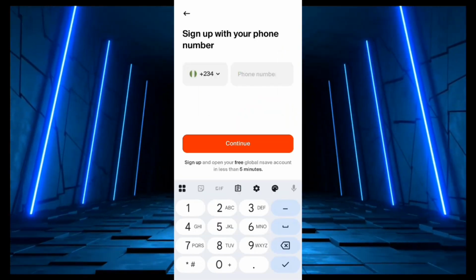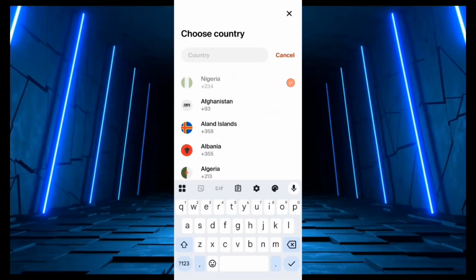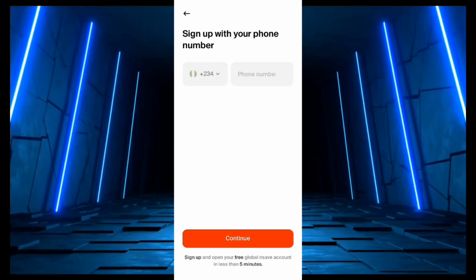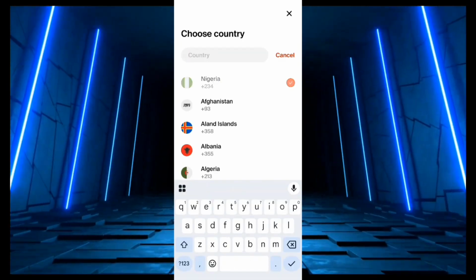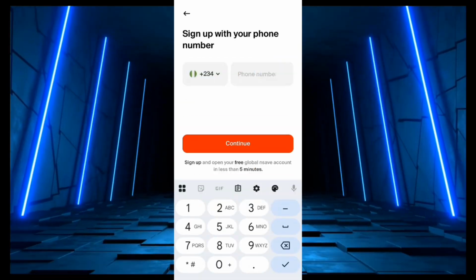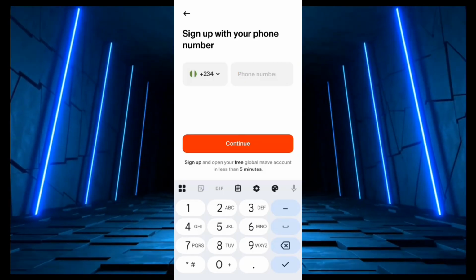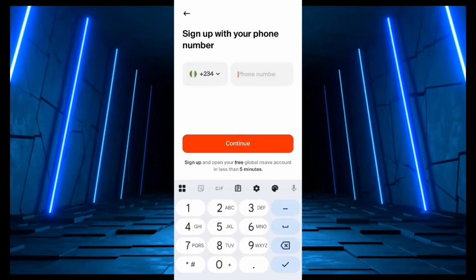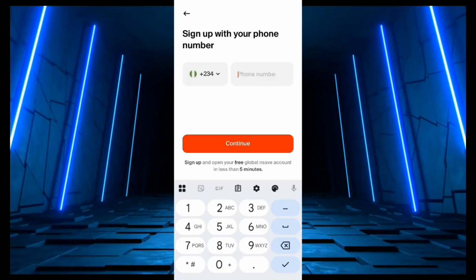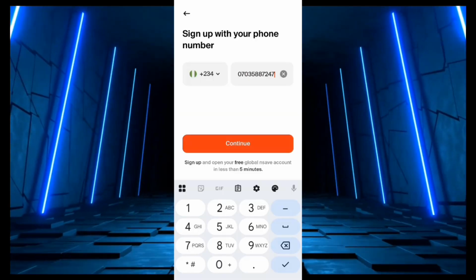All right. And then it asks you to sign up with your phone number. I think there are other options too. You can select the country that you're signing up from. We're going to be using Nigeria as our country here. So if your country is Ghana or if your country is supported here, you can use your country to sign up. So I'm just going to go ahead and enter my phone number. You should do the same for yourself.